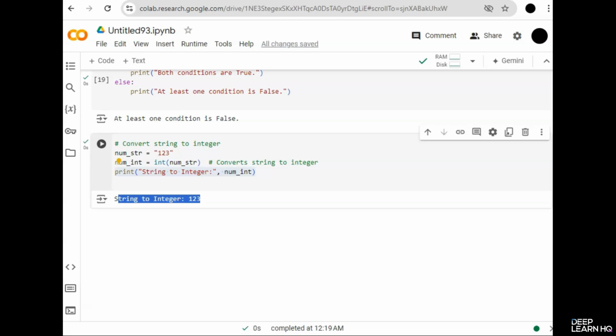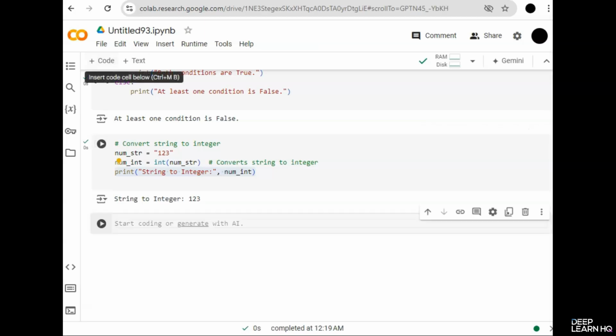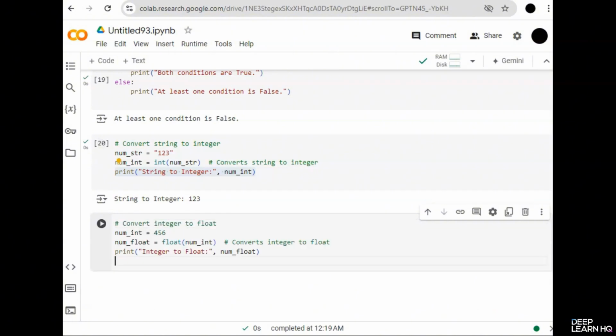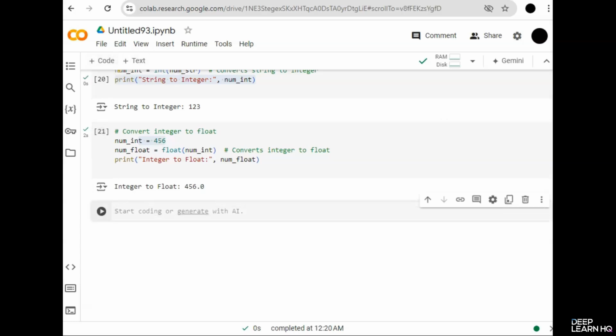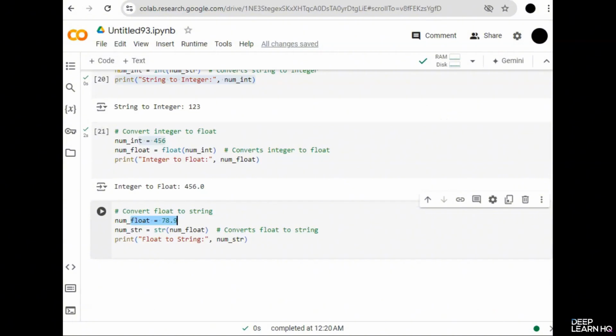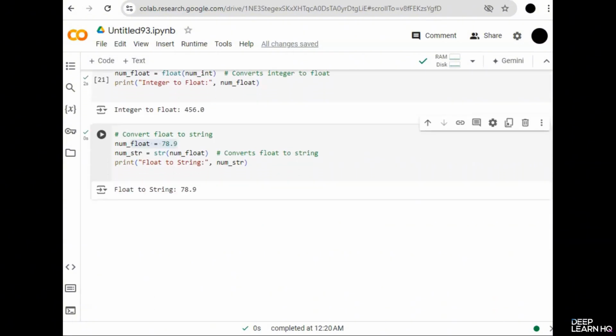Moving on to converting integer to float. So use this example if you want to try it. We have given integer number 456 and then we are converting that into a float number. So here you see 456.0. This decimal ensures that this is a float number now. Moving on to converting a float number to string. So you can use this example. We have a float number 78.9 and we are going to convert that into a string. So it says float to string 78.9.